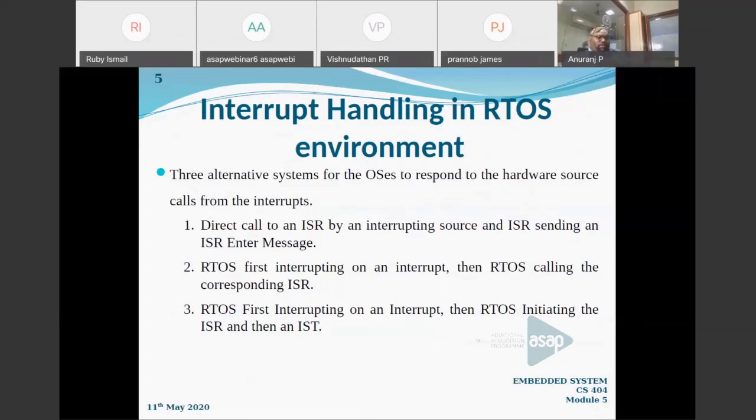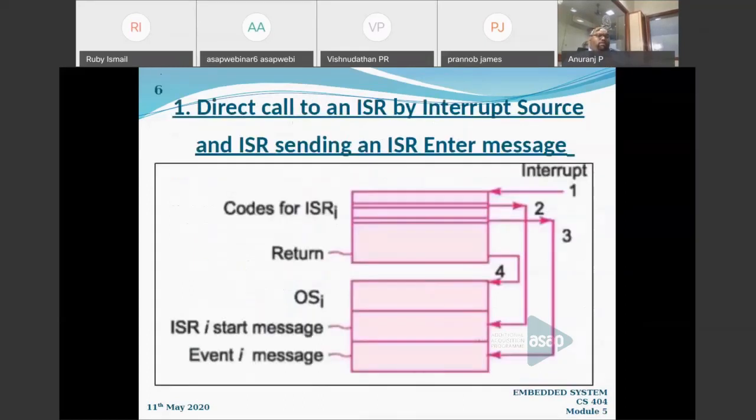First one, direct call to an ISR by an interrupt source and the ISR sending an ISR enter message. So forget about the figure there. I will say the important keyword. The important thing that we need to know in this particular technique is that here the interrupt is going to invoke the ISR directly, right?